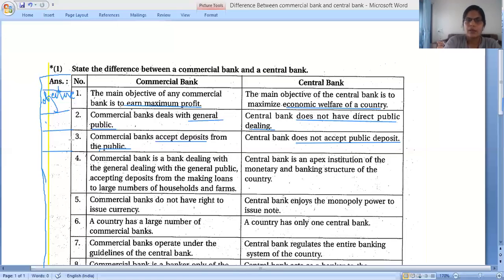What type of bank? Okay. You can write here Apex Bank. Commercial bank is not an Apex Bank. It just deals with the general public, so it is a general bank. And central bank is what type of bank? Central bank is the Apex Bank, because it is an apex institution of a country for the monetary and banking structure of the country.